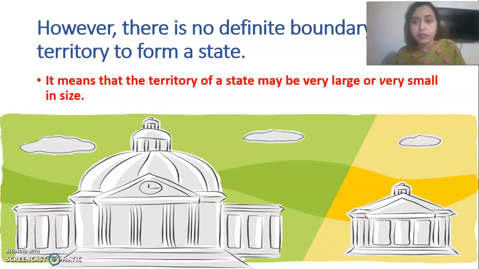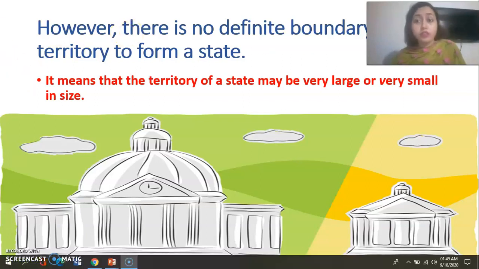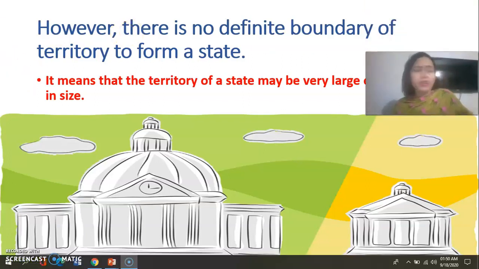Now let's go for the next thing. See what is there. However, there is no definite boundary. No definite boundary that this is the boundary, here will be your territory. You need this place for making a nation.